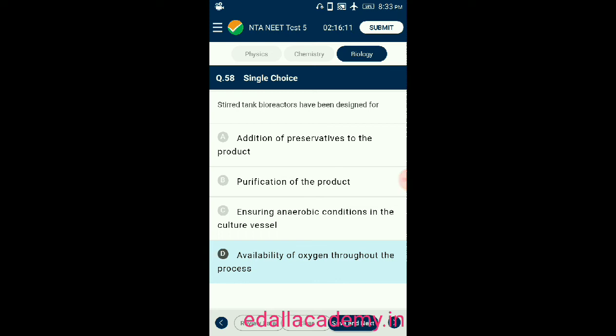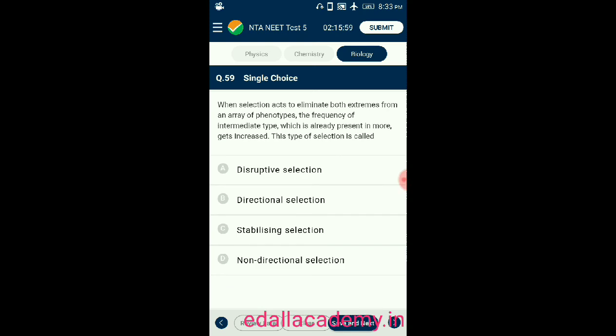Bioreactors have been designed for the availability of oxygen throughout the process. Then only that process can be completed. So the correct option is D. Question number 59.